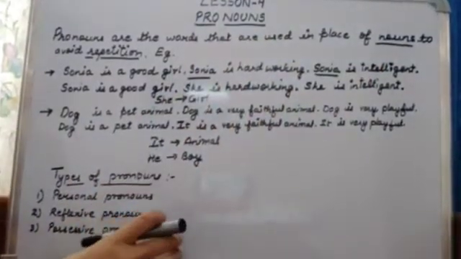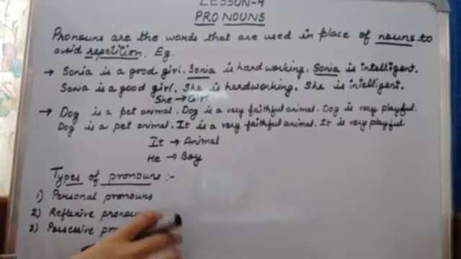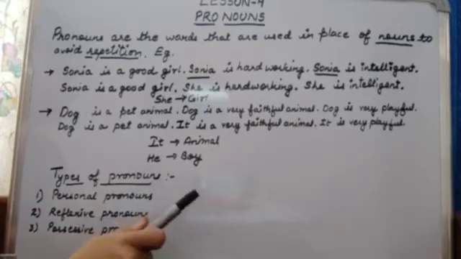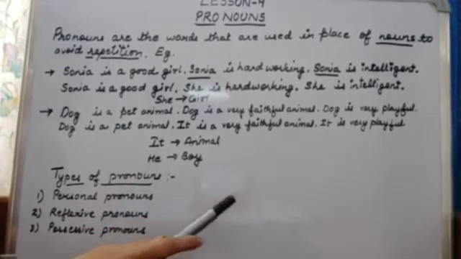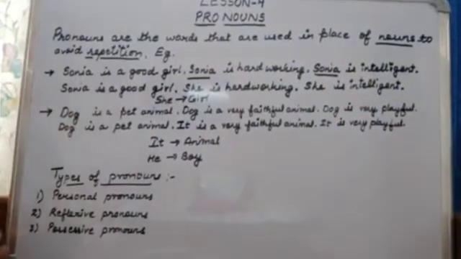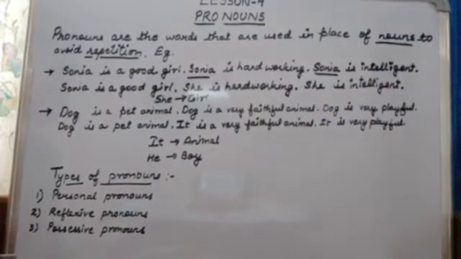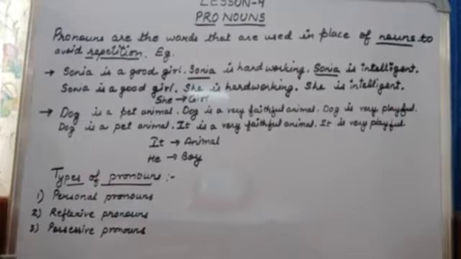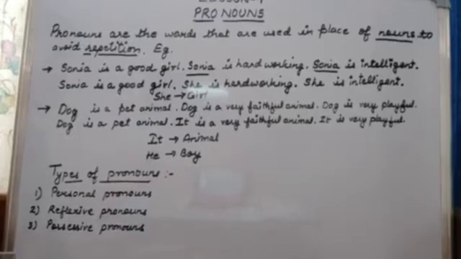It means whenever there is a noun, like the name of a person or a place or an animal or a thing, we use a pronoun in place of those nouns, to avoid repetition. In many sentences the nouns repeat a lot, so in order to avoid that, we use pronouns. Let's take an example of how to avoid the repetition of nouns using pronouns.